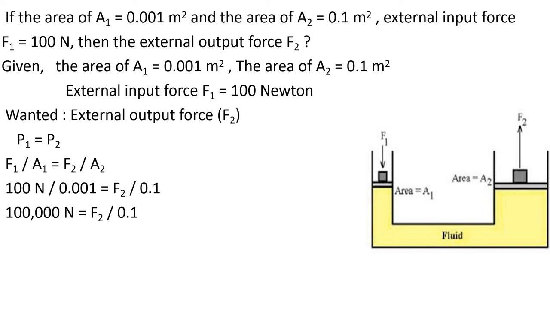Or we can write 100 by 0.001 as 100 into 10 raised to 3, which is equal to 10 raised to 3 Newton is equal to F2 by 0.1, or F2 is equal to 0.1 into 100 into 10 raised to 3 Newton, or we can write it as 10,000 Newton. So you can see here, 100 Newton is multiplied to 10,000 Newton. That's why this hydraulic lift is known as a force multiplier.